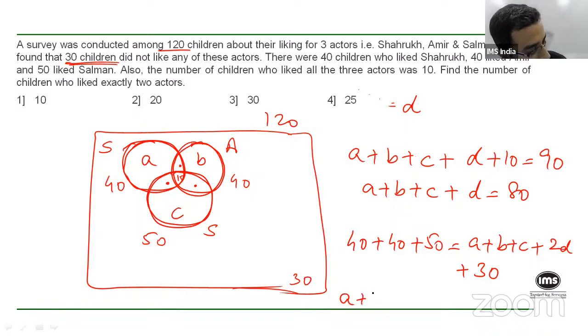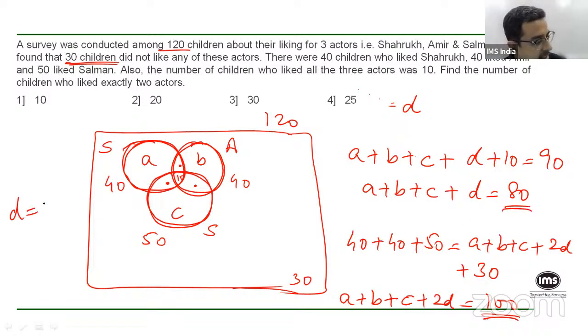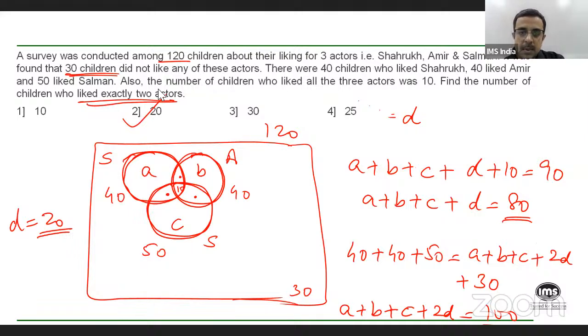Which would then mean that A plus B plus C plus 2D will be 40 plus 40, 80, plus 50, 130, minus 30, 100. Correct? So A plus B plus C plus 2D is 100, whereas A plus B plus C plus D is 80. And hence if I subtract the two, I will get D as 20. And what is that D? That D is the total number of children who like exactly two actors, which is what we are asked. So the answer to this question is 20. Is that okay, everyone?